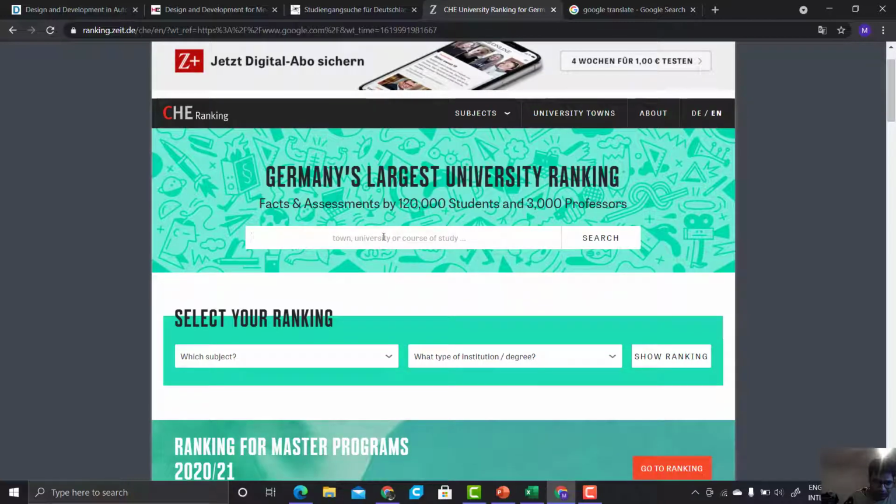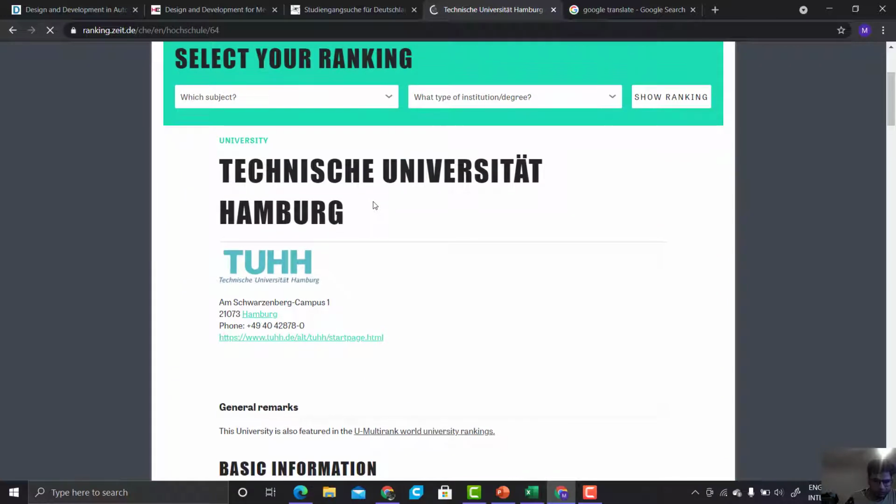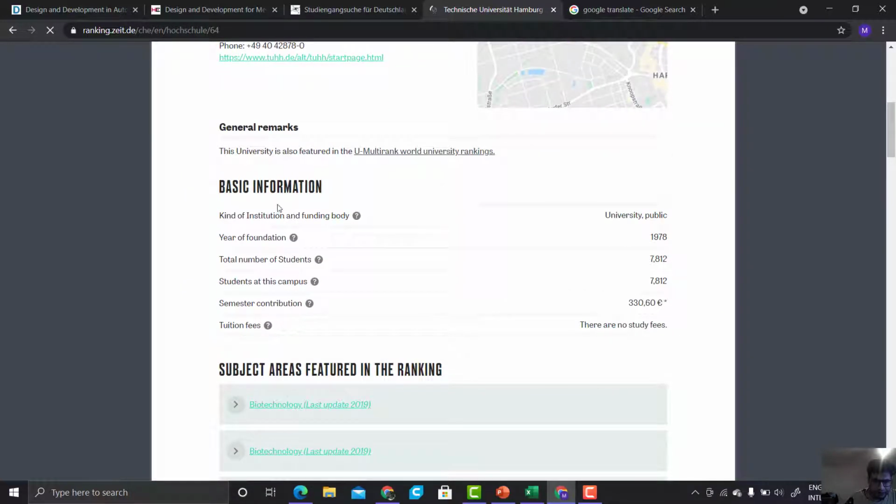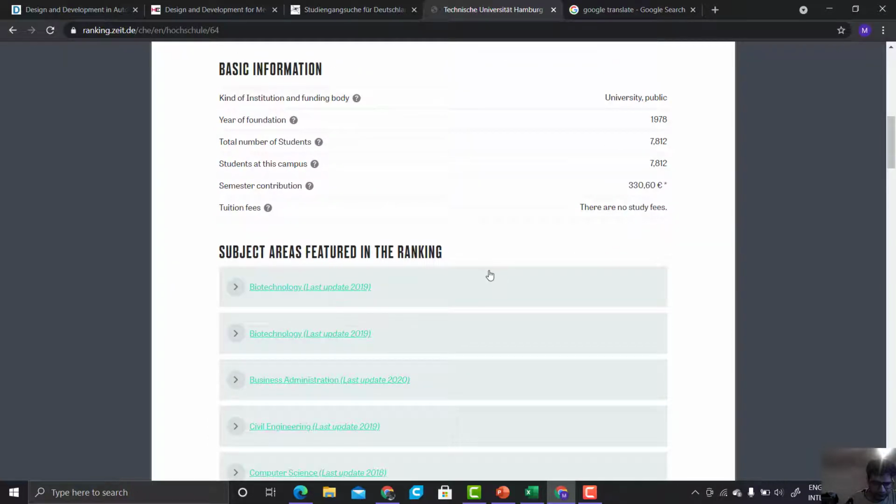I will give the link of all these portals and websites below in the description. Here you need to type your university name, for example TU Hamburg. After going to the page of the Technical University Hamburg, here you will find the basic information of the university first, like when the university was established, how many students they have, what the tuition fees are and all.